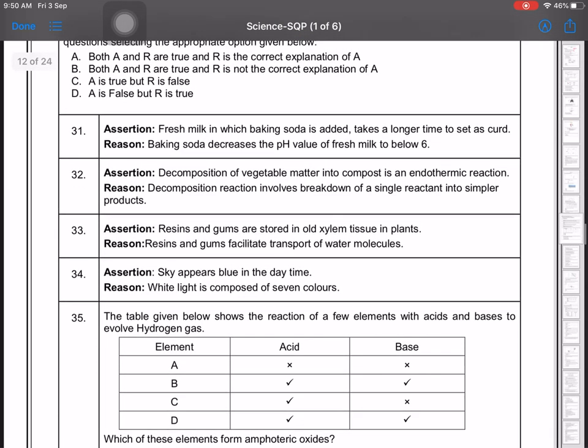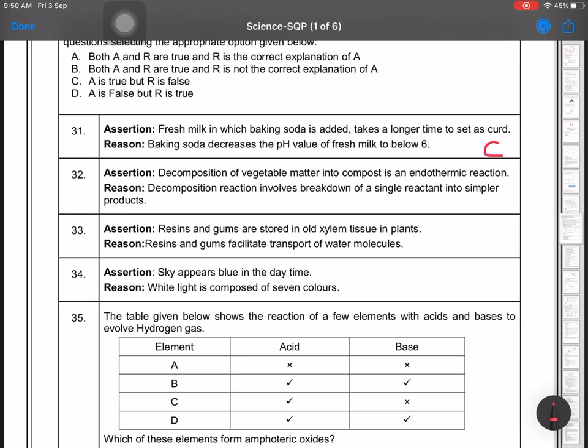assertion and reason questions. The fresh milk in which baking soda is added takes a longer time to set as curd. Baking soda decreases the pH value of fresh milk to below 6. Now when baking soda is added, the pH value goes up, not below 6, that means A is true but R is false. So the correct option here will be